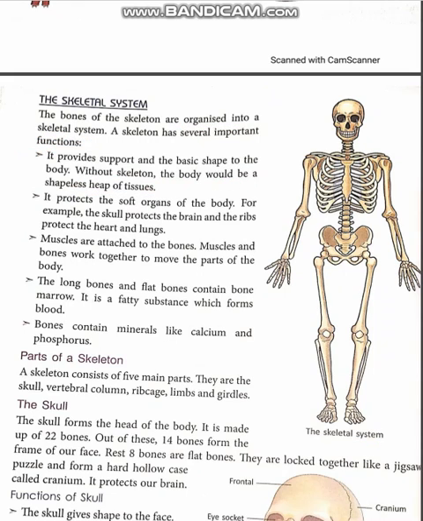Okay class? Second important point. It protects the soft organs of the body. I told you earlier also, the internal organs are very soft and are protected by the skeleton system. Example, skull protects the brain. This is skull. It protects the brain. Ribs. This is rib.